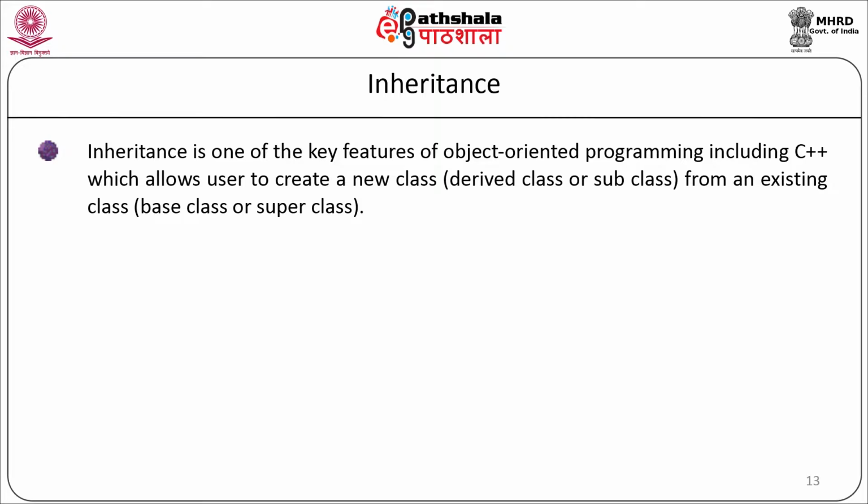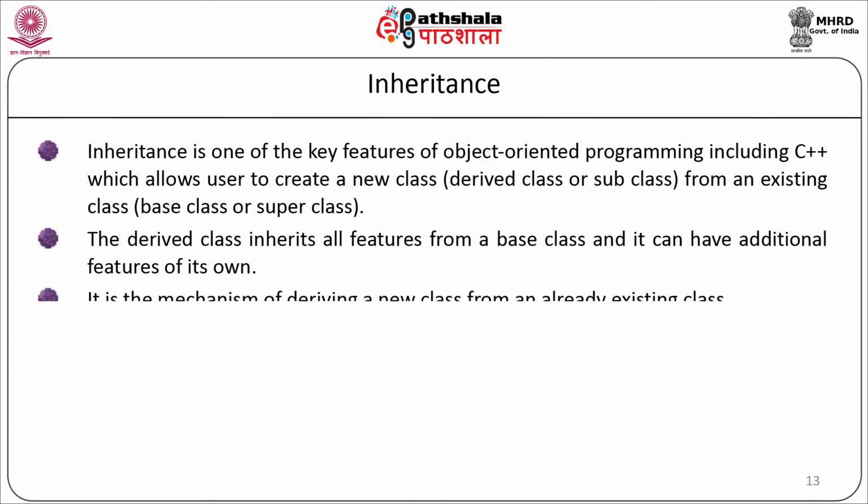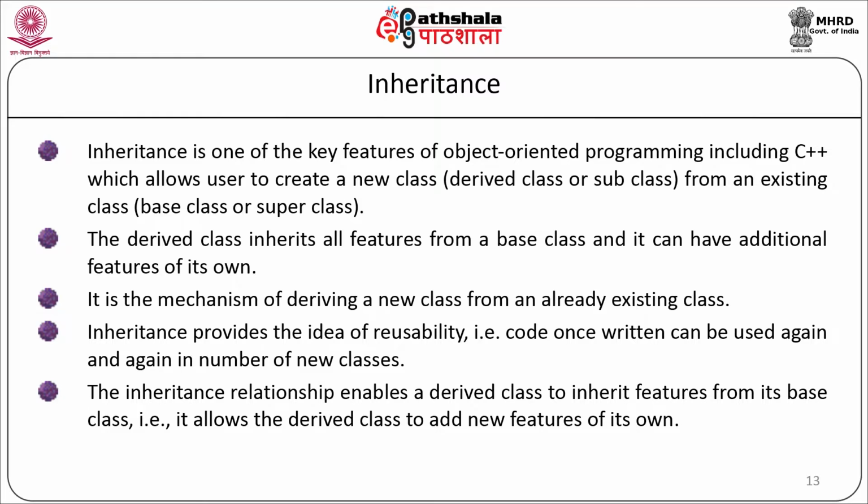Inheritance is the key feature of object-oriented programming in C++, which allows the user to create new classes from an existing class. The derived class inherits all the features of a base class and it can have additional features of its own. It is a mechanism of deriving a new class from an already existing class. Inheritance provides the idea of reusability, that is, code once written can be used again and again in a number of new classes. The inheritance relationship enables a derived class to inherit features from its base class.